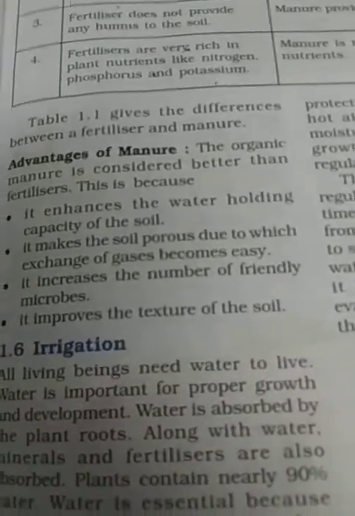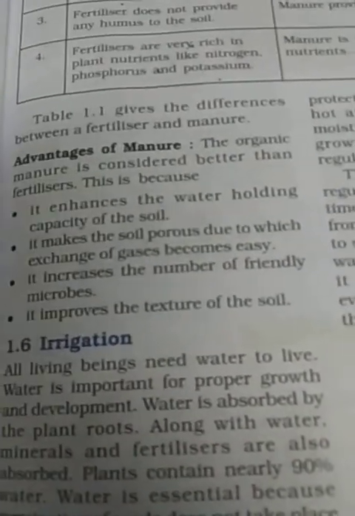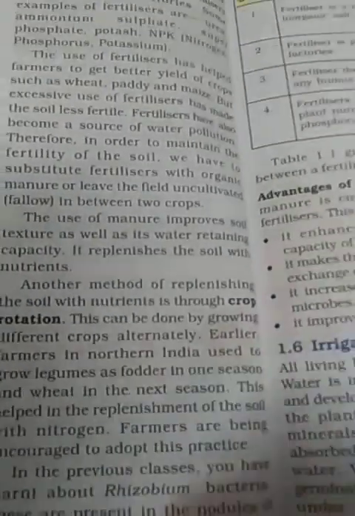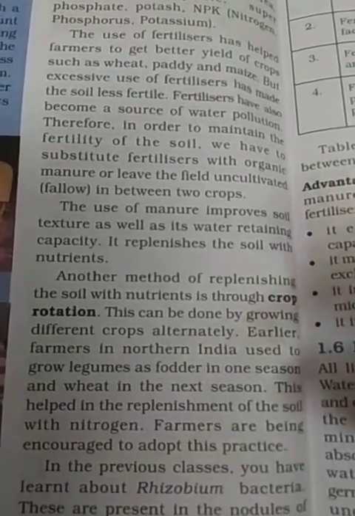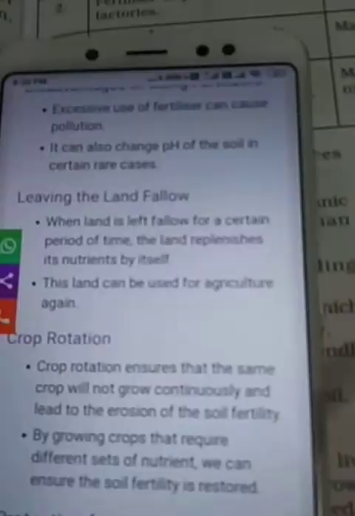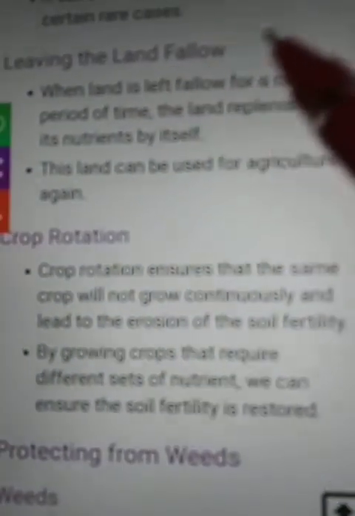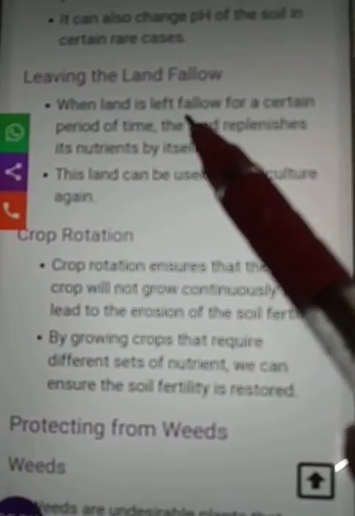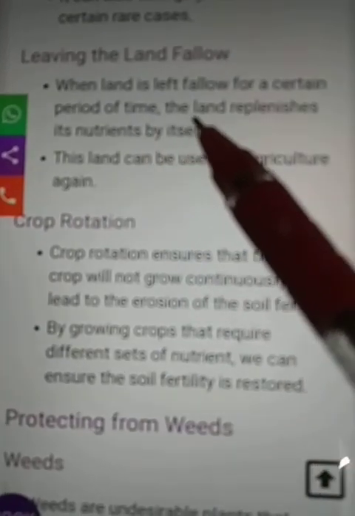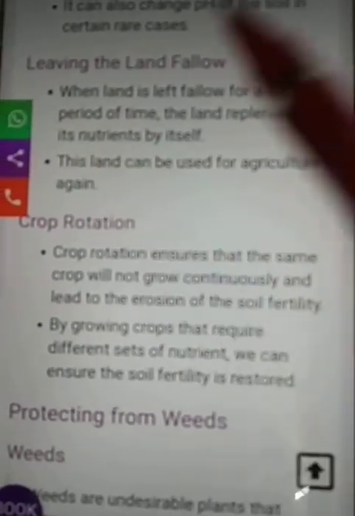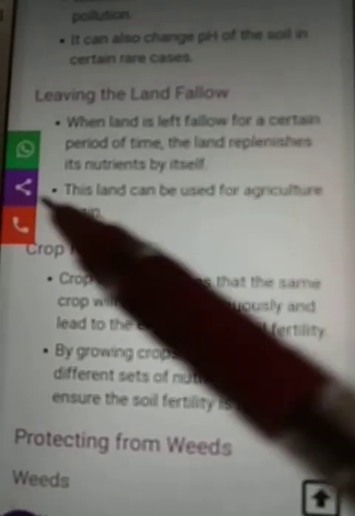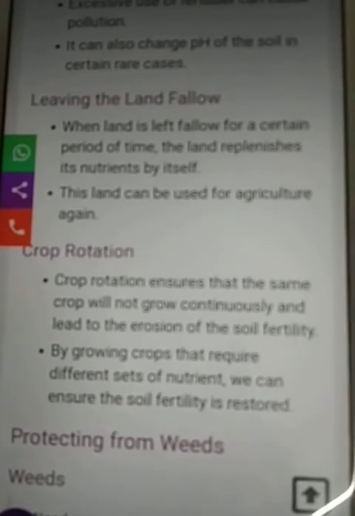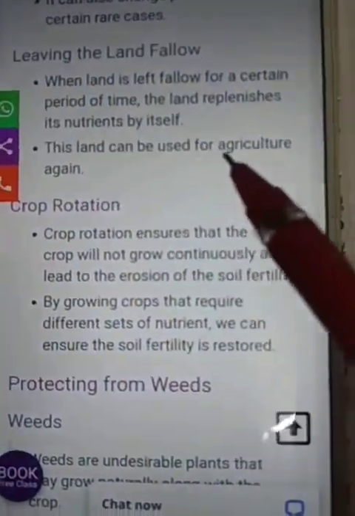Now, how can we increase the fertility of the soil for the next season? There are some methods. By following them, we can increase the fertility of the soil. First is leaving the land fallow. When land is left fallow for a certain period of time, the land replenishes its nutrients by itself. If it is left for one season, then it replenishes its nutrients, and this land can be used for agriculture again.